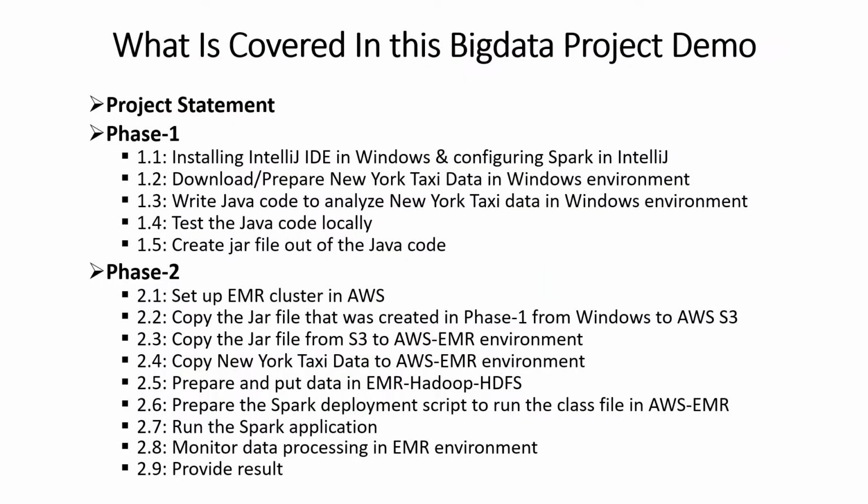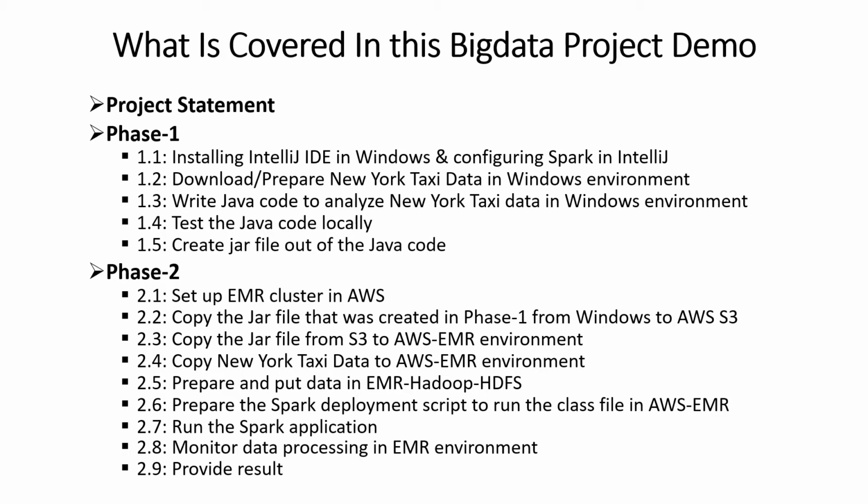Here is a summary of what I'm going to cover in this Big Data project demo. First, we will review the project statement. In phase 1, I will install IntelliJ IDE in Windows and configure Spark in IntelliJ. Then I will download and prepare New York taxi data in the Windows environment, and write Java code to analyze New York taxi data in the Windows environment. Then I will test the Java code locally, create a jar file out of the Java code, and that's the end of phase 1.